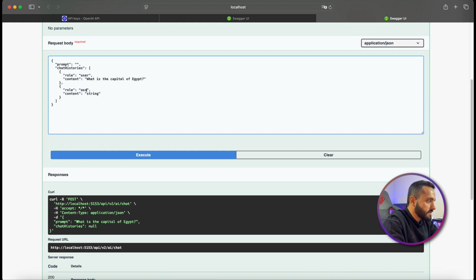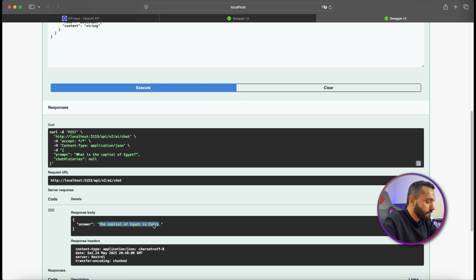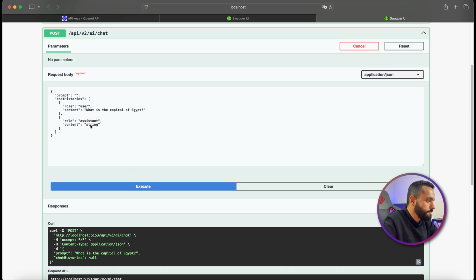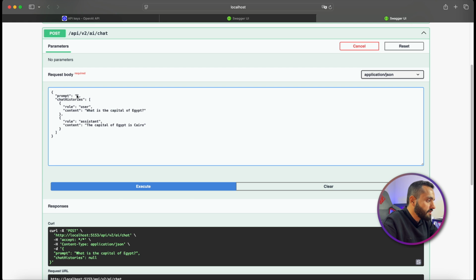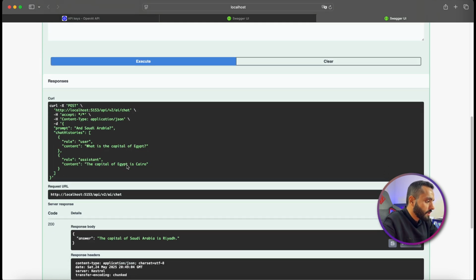And then the assistant answer: the capital of Egypt is Cairo. Then the second question is, and Saudi Arabia? And then let's execute. Now the capital of Saudi Arabia is Riyadh.